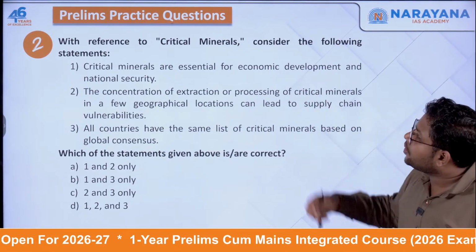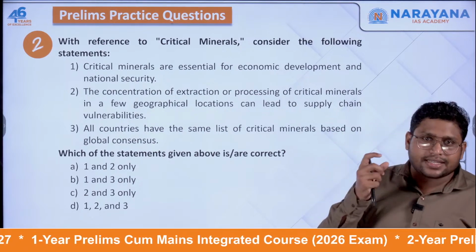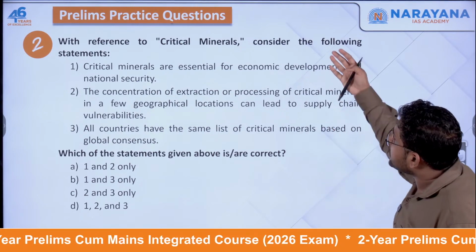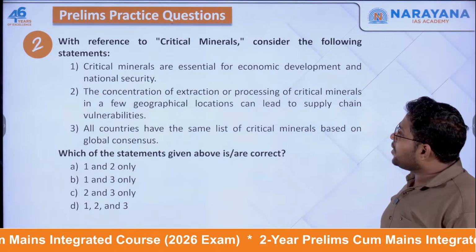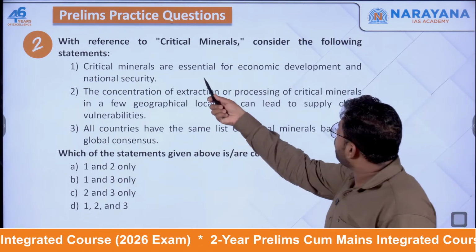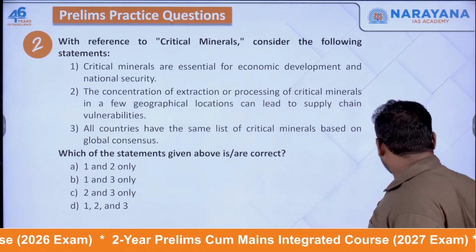Now the next question, now these are the prelims practice questions from yesterday's article, so I'll be giving the answer for this. With reference to critical minerals, consider the following statements. Critical minerals are essential for economic development and national security. Yes, so this point is right.